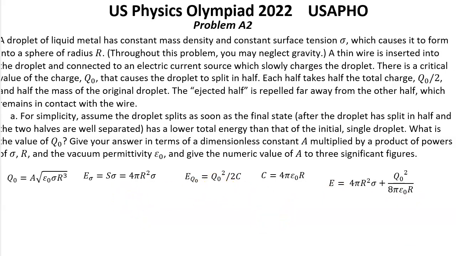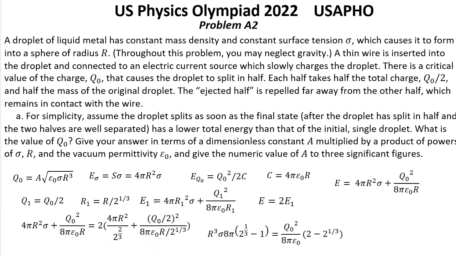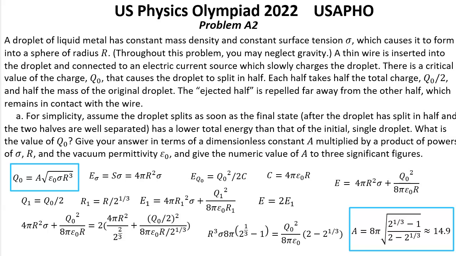When the droplet splits, the new halves both have charge Q0 over 2 and radius r over 2 to the power 1/3, since the total volume stays the same. The total energy of each of the halves is thus this one. Setting E equal to E1 and solving for Q0, we get this equality, which gives a solution for Q0 that matches the one from dimensional analysis, with constant A equal to this expression, approximately 14.9.